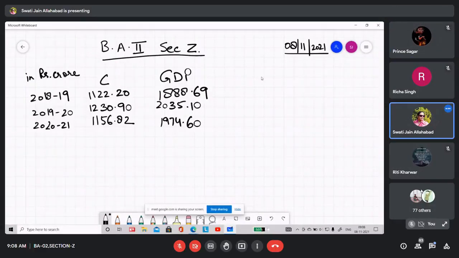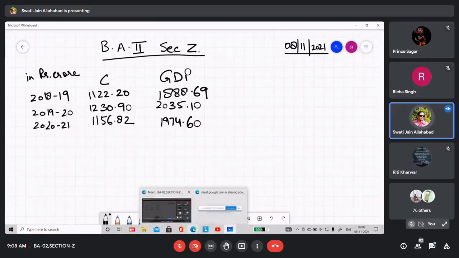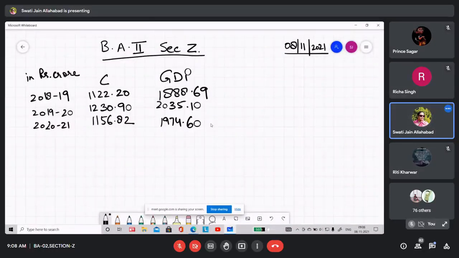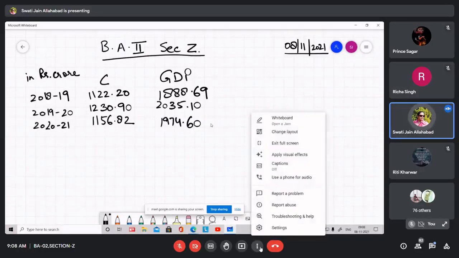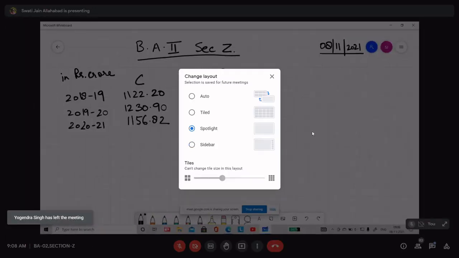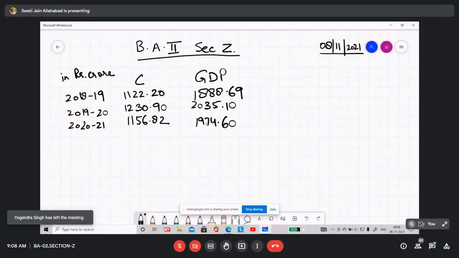So now let us try to understand if the non-proportional relationship exists. Have you all noted down these figures? In case I lose the network connection, you all write it down so that you can on your own calculate it by using the formula. Write down these figures and then we'll try to calculate APC.